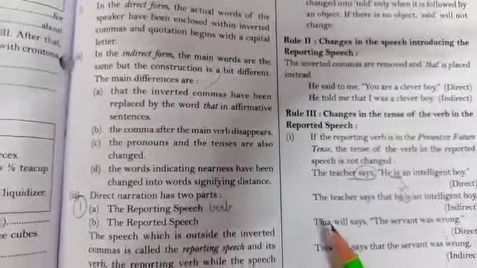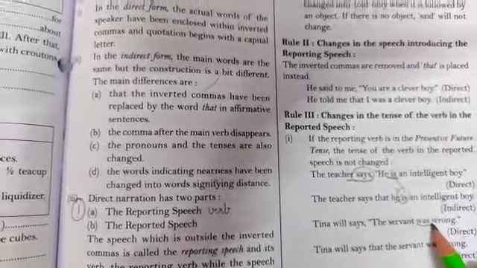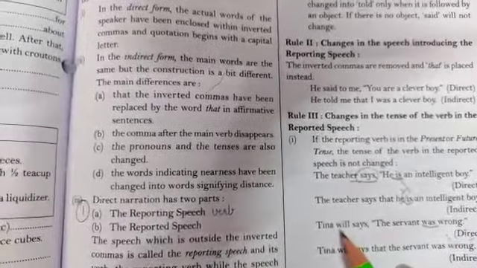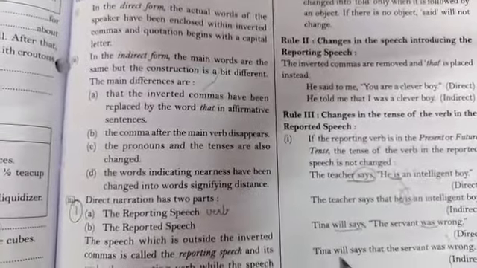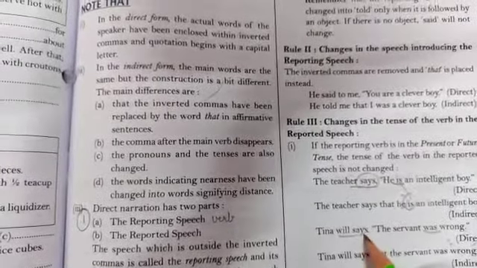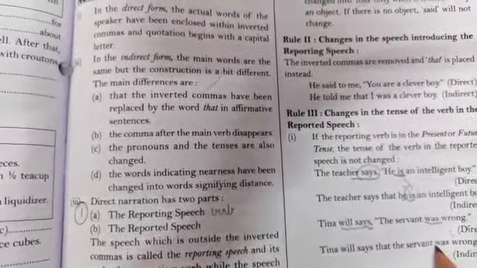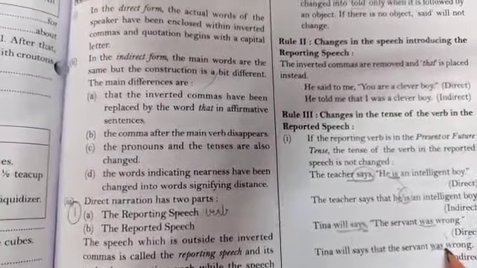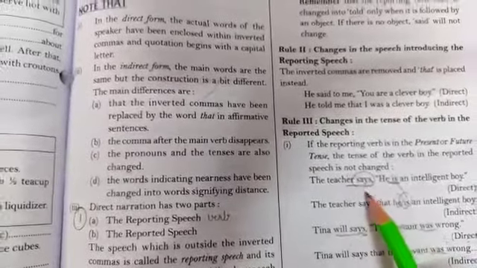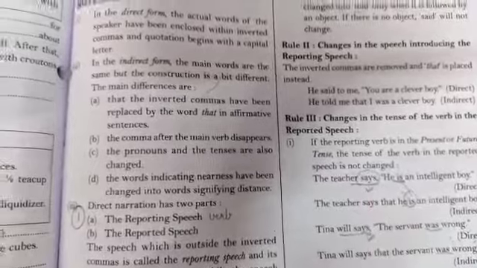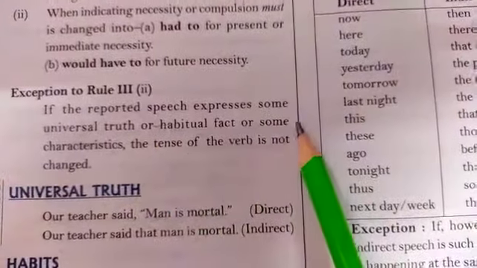Same here. Tina will say, "The servant was wrong." It is written in past form, but here in the reporting verb you can see will say. So it will remain the same. It should be say here in place of says. Tina will say that the servant was wrong. So there is no change in the tense if the reporting verb is written in present or future tense. There are a few more places where we do not change the tense.